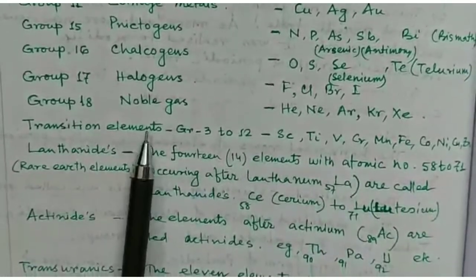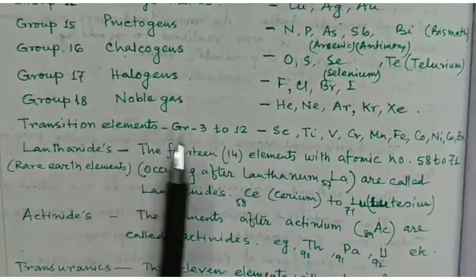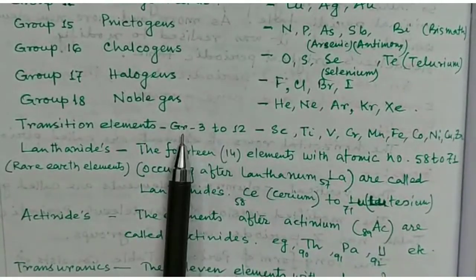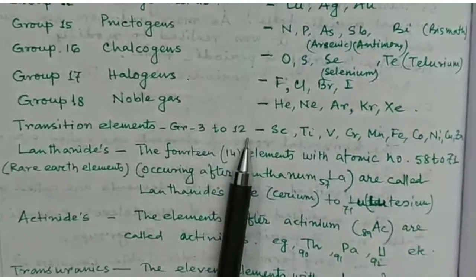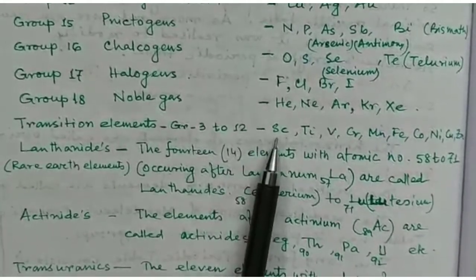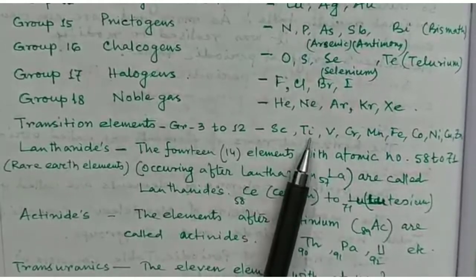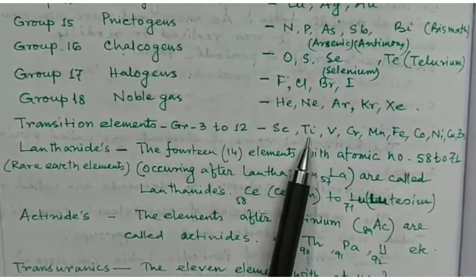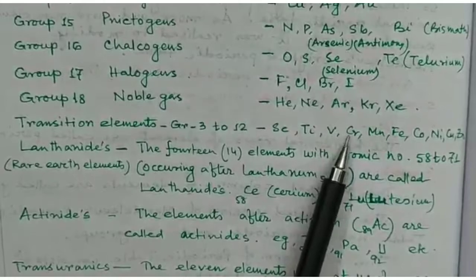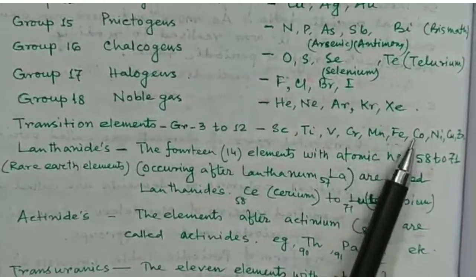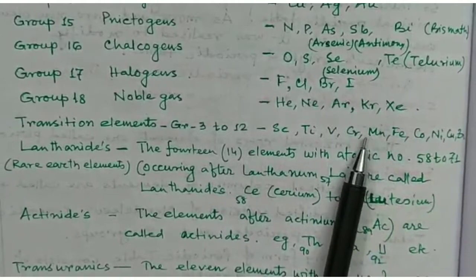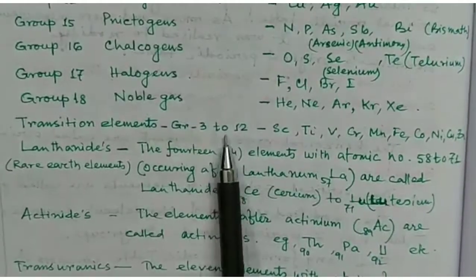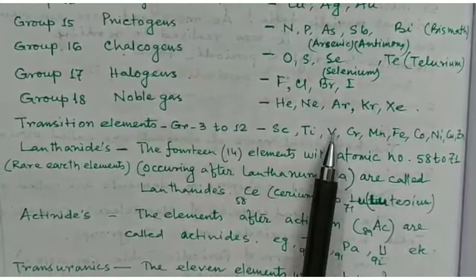And transition elements, actually these transition elements belong to group 3 to group 12, and the examples are scandium, titanium, vanadium, chromium, manganese, iron, cobalt, nickel, and so many transition elements are there. Each series contains 10 transition elements.